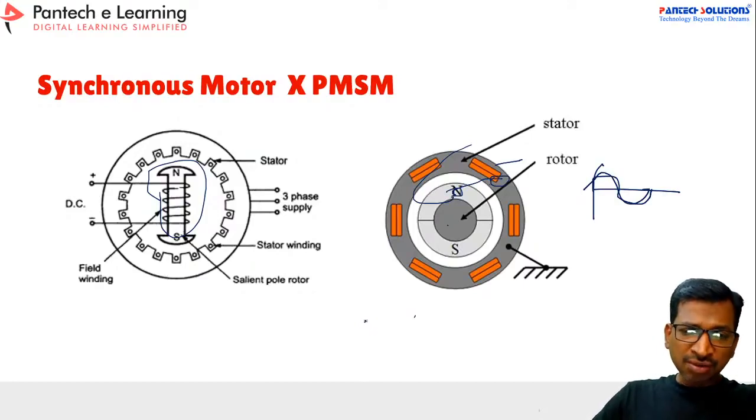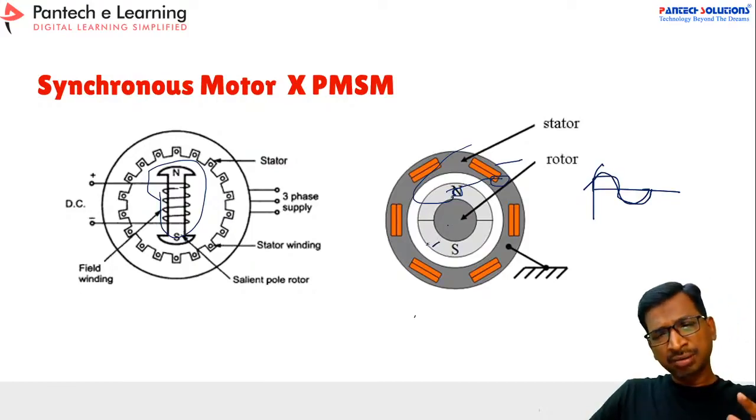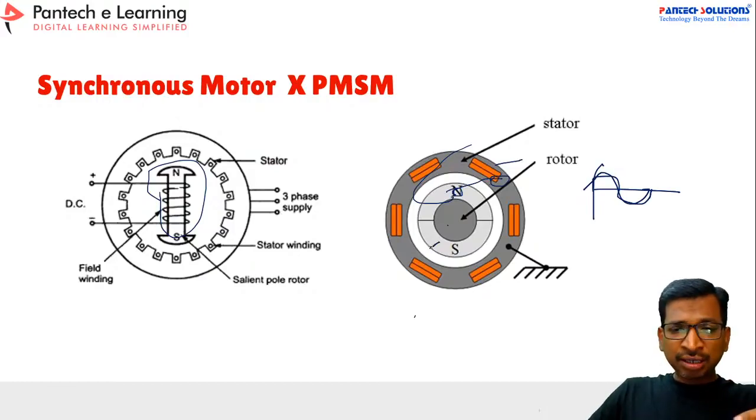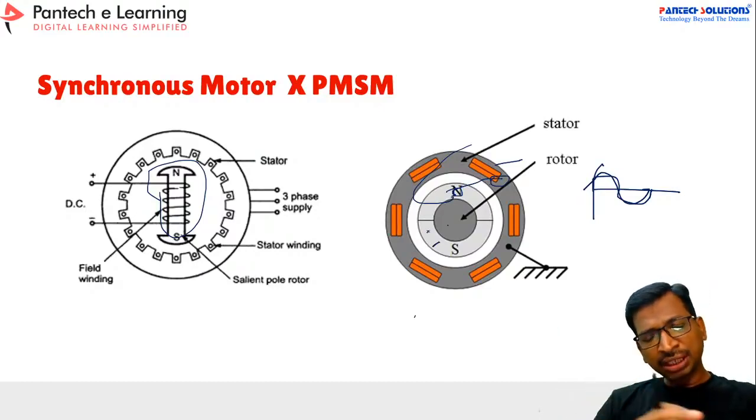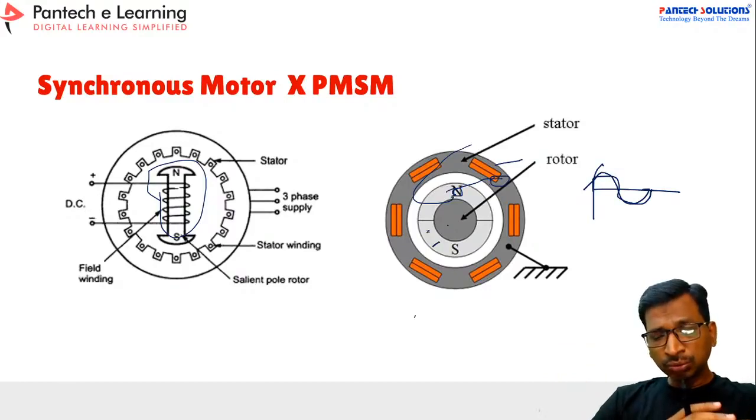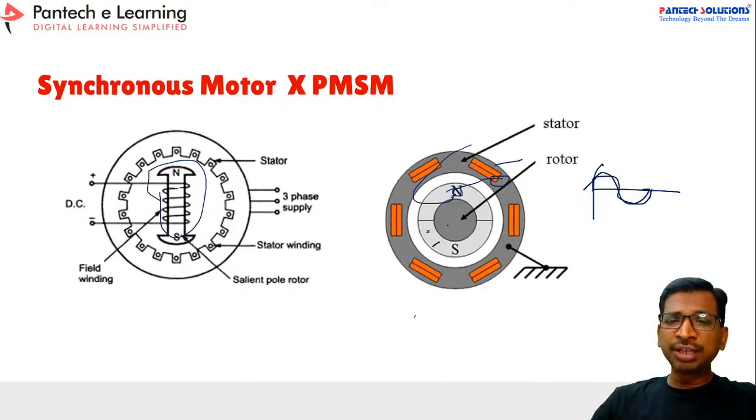And one more advantage, see here, due to the presence of the permanent magnet, generally a neodymium magnet, inside the motor the torque level is enormous. So you cannot compare it with the previous motors. That is the biggest advantage in the permanent magnet synchronous motor. That's why people are using it in four-wheelers and multi-axle, high power vehicles. People will always choose a PMSM motor.